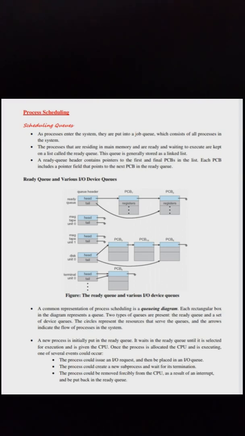Once the process is allocated the CPU and is executing, one of several events could occur. The process could issue an input-output request and then be placed in an input-output queue. The process could create a new sub-process and wait for its termination. The process could be removed forcibly from the CPU as a result of an interrupt and be put back in the ready queue.